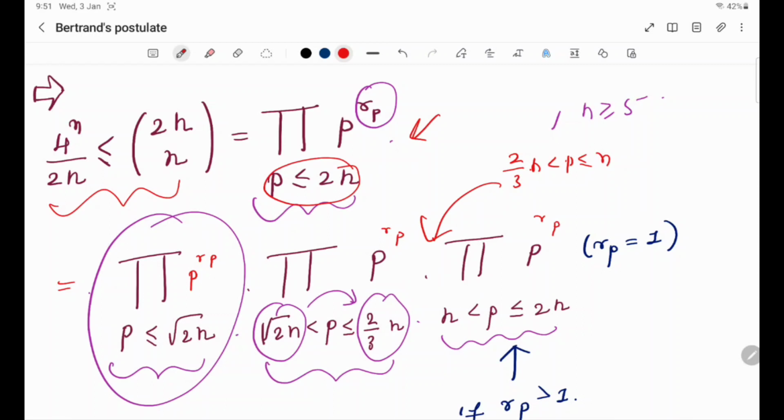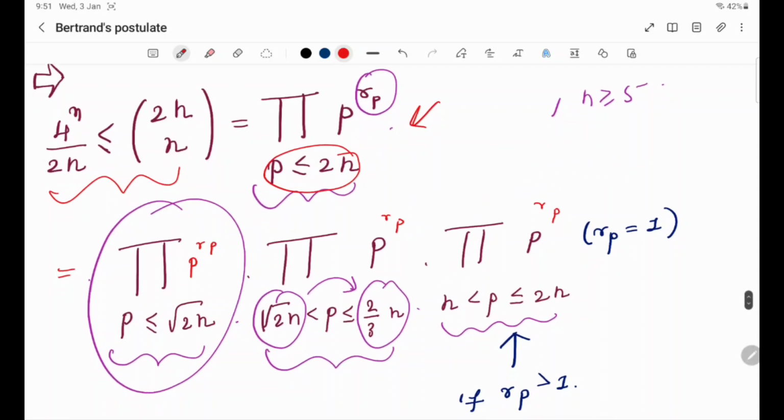Why is it missing? Because we have already seen that there are no primes which divide 2n Cn. That's what the argument says. So there is no prime, so the product is empty. So I don't want to showcase that empty product. So it is 1. Empty product is 1.